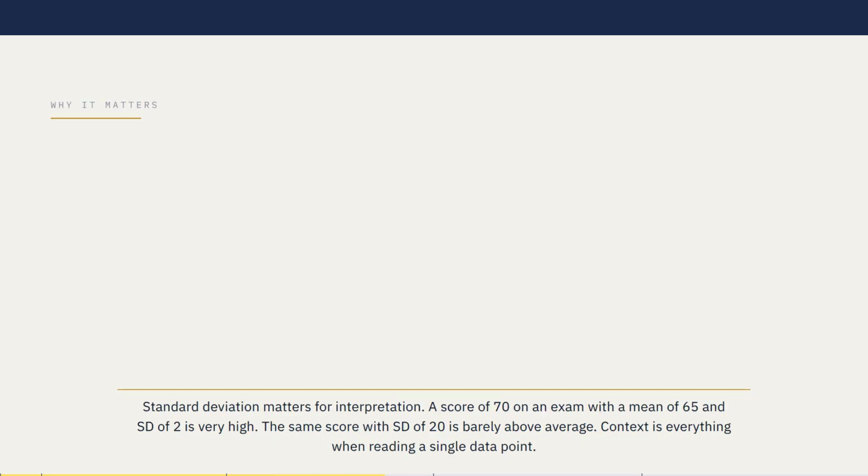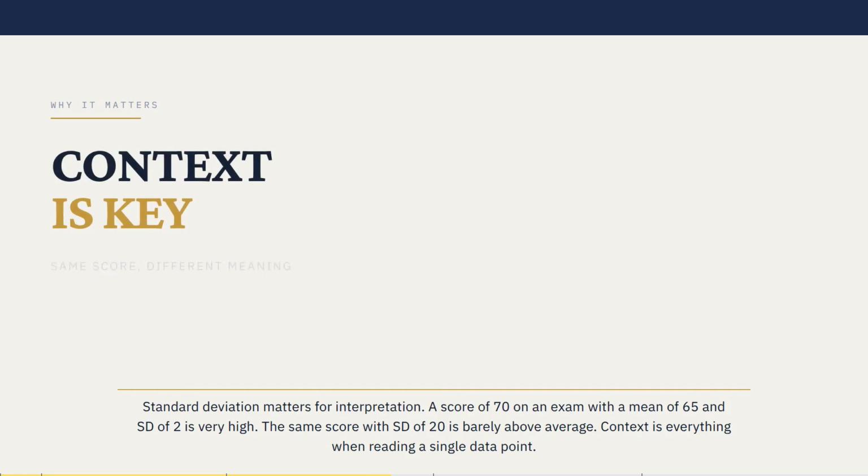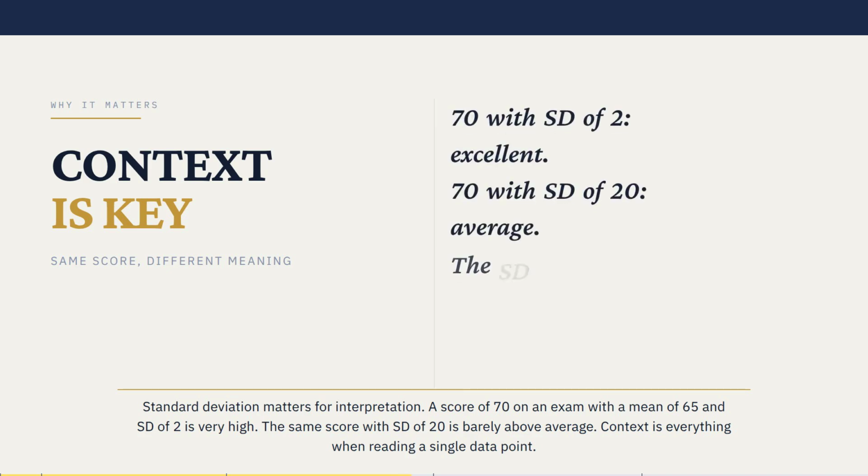Standard deviation matters for interpretation. A score of 70 on an exam with a mean of 65 and SD of 2 is very high. The same score with SD of 20 is barely above average. Context is everything when reading a single data point.